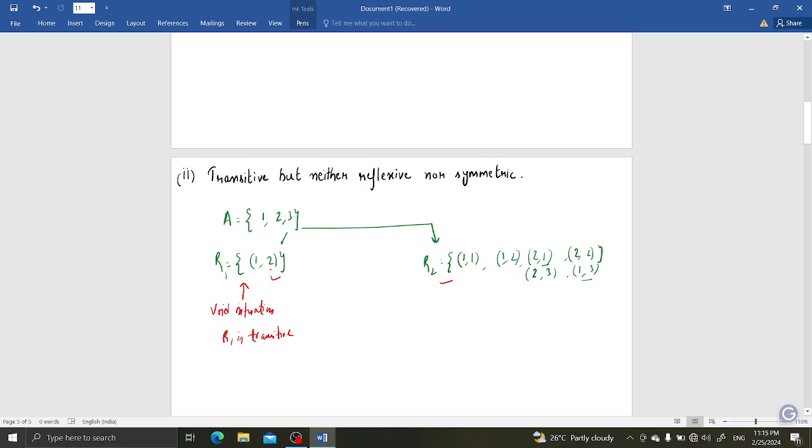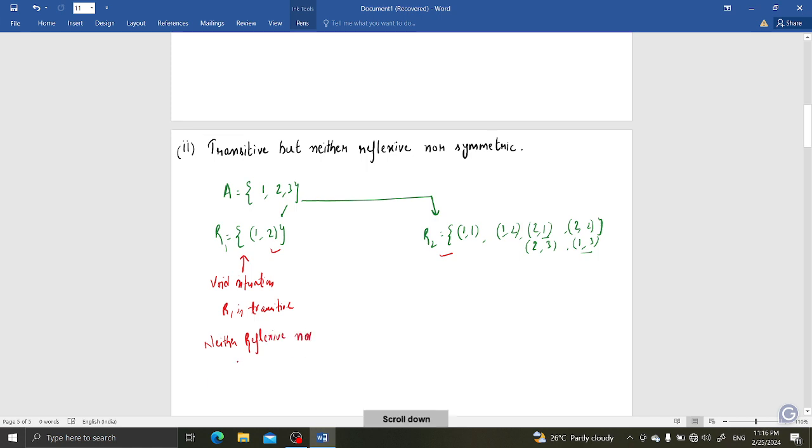And also one more thing you can observe, that none of the elements of A is related to itself in R1. So R1 is neither reflexive nor symmetric.